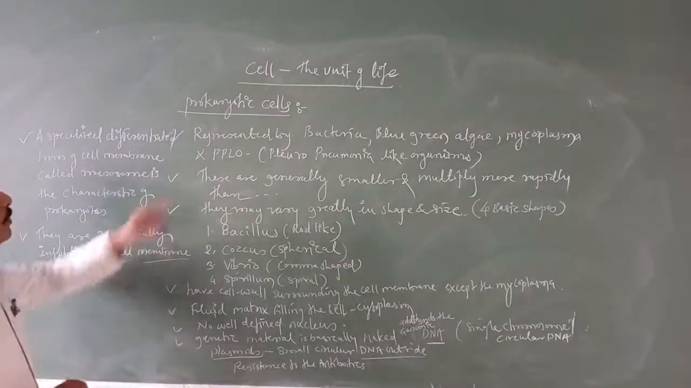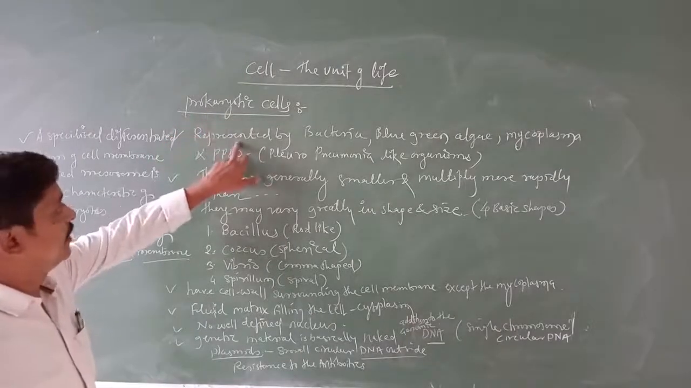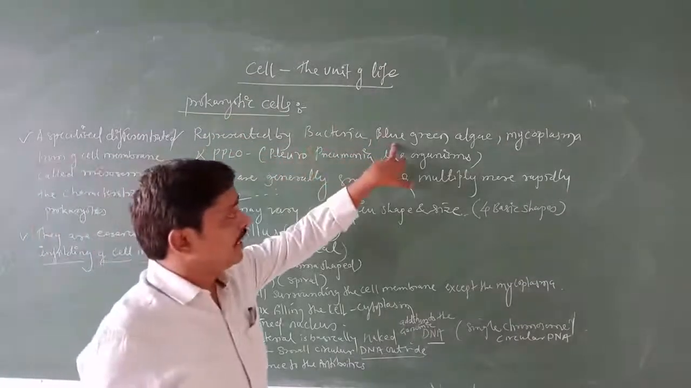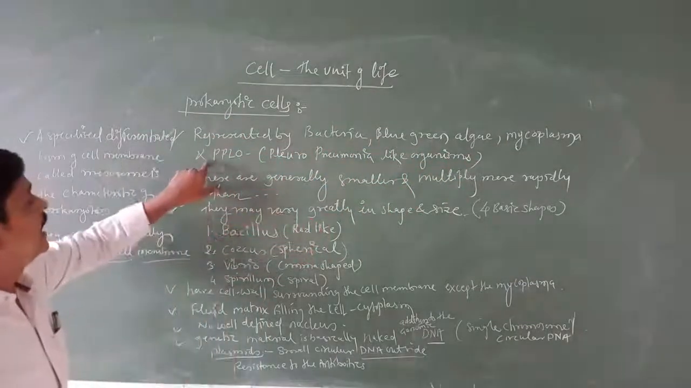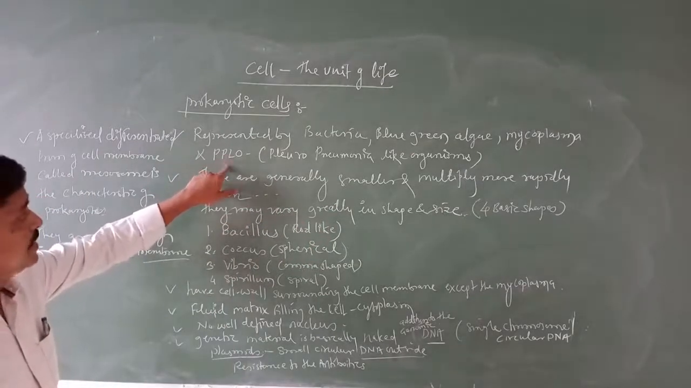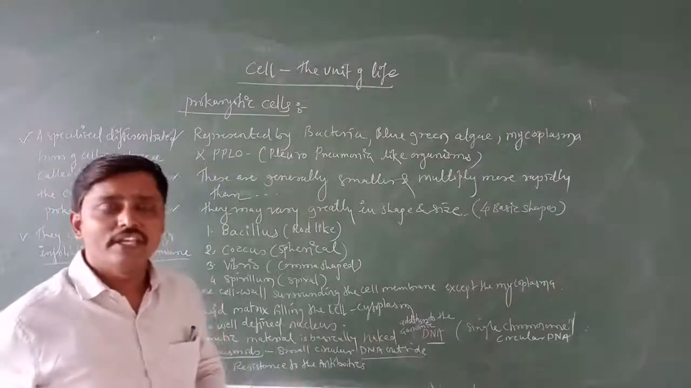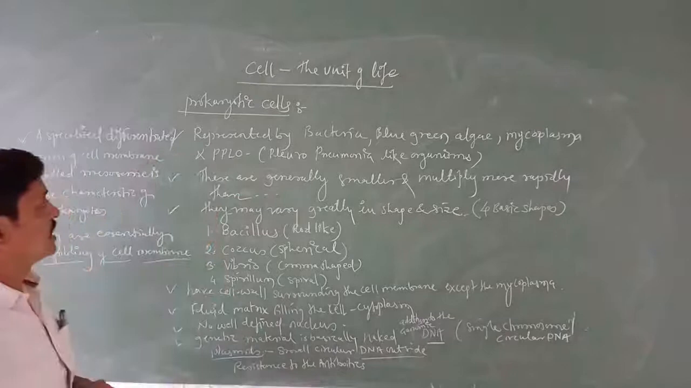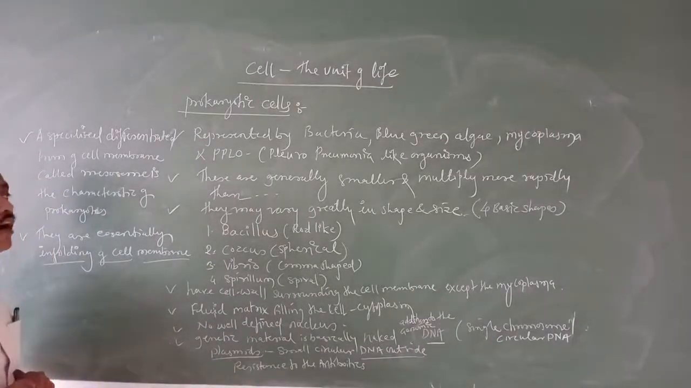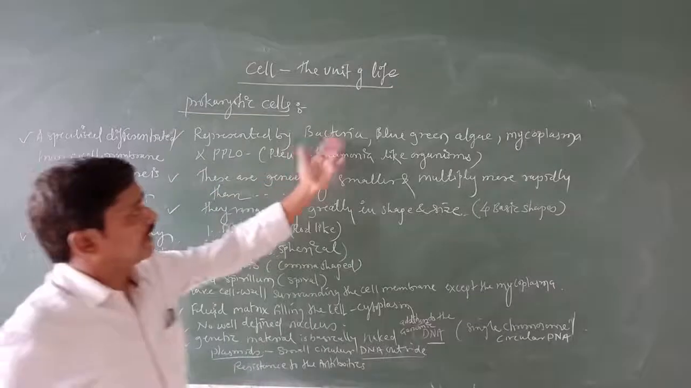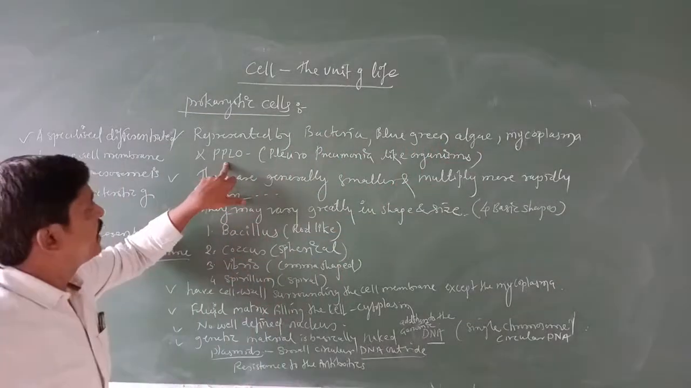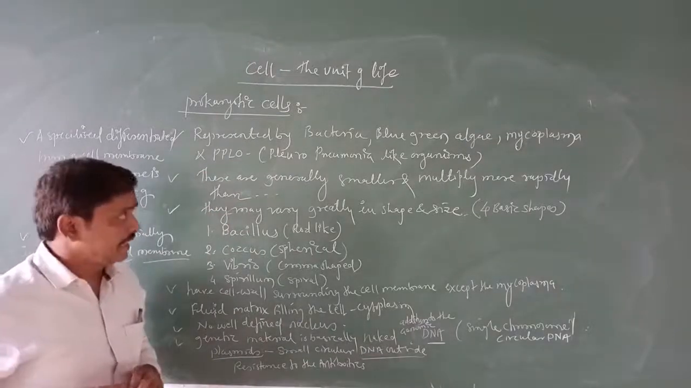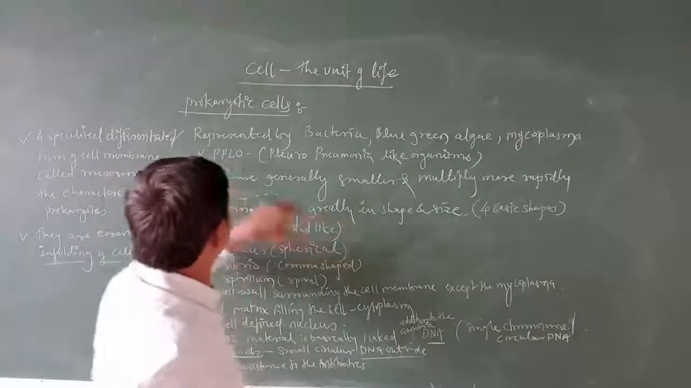Usually the prokaryotic cells are represented by bacteria, blue-green algae, mycoplasma, and PPLO. This PPLO is very important. One last question here: what is the long form of PPLO? PPLO is nothing but pleuropneumonia-like organisms. So bacteria, blue-green algae, mycoplasma, PPLO, etc. represent the prokaryotic cells.